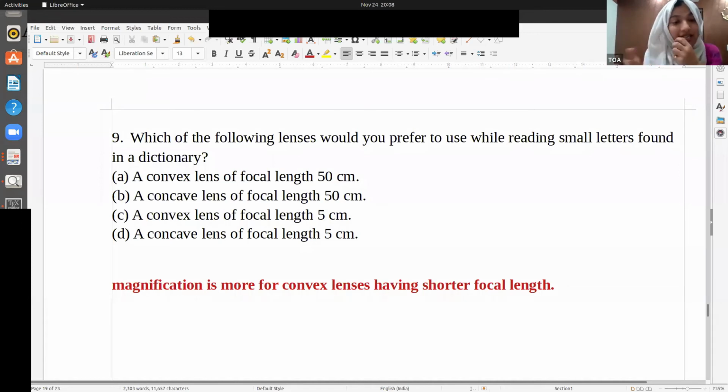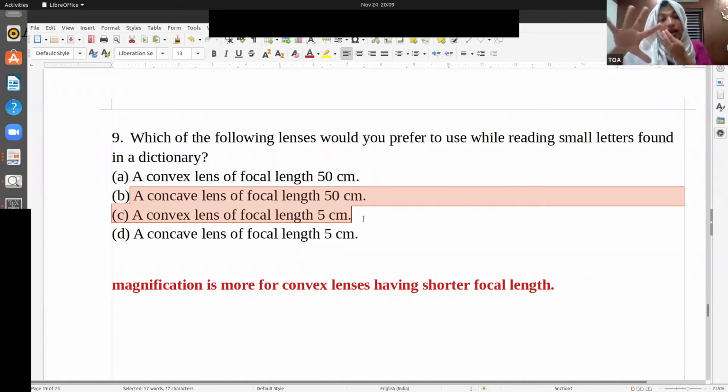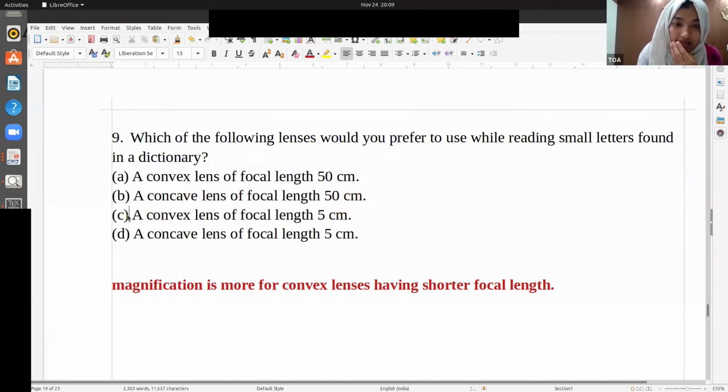That was a mirror, and this is a lens. In the case of a lens, if you want to see enlarged images, like reading small letters, you should use a convex lens. Of how much focal length? 50 centimeters or 5? It's 5, because the smaller the focal length, the more the enlargement. So it is a convex lens of focal length 5 centimeters. Magnification is more for convex lenses having shorter focal length.